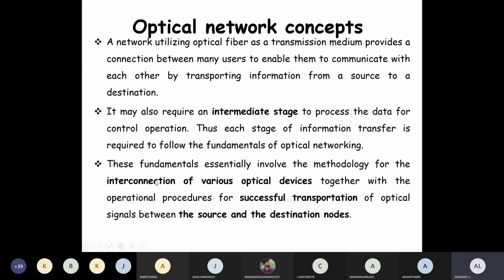Here is essentially the methodology for the interconnection of the various optical devices. We have seen the interconnection of various optical devices in the previous classes, in the previous module. For example, inline amplifier, pre-amplifier, booster amplifier, the optical amplifier, with respect to the optical source and optical receiver.